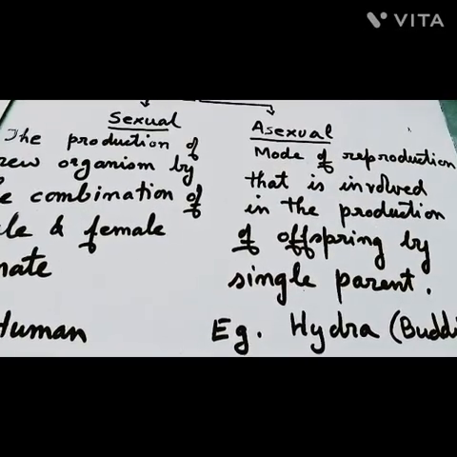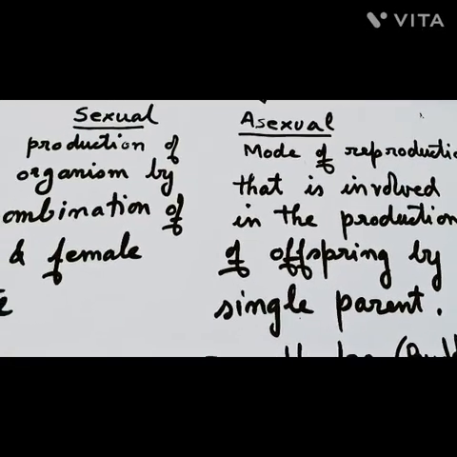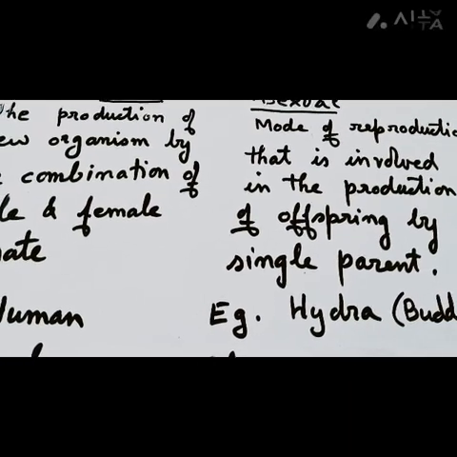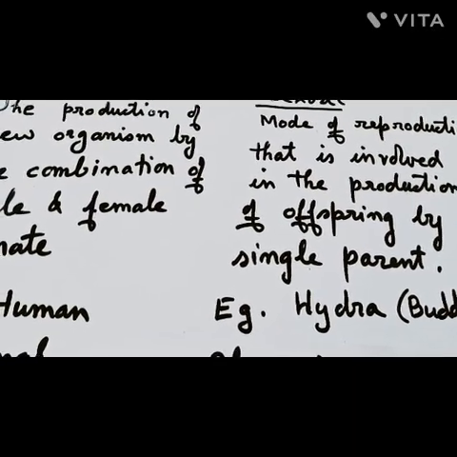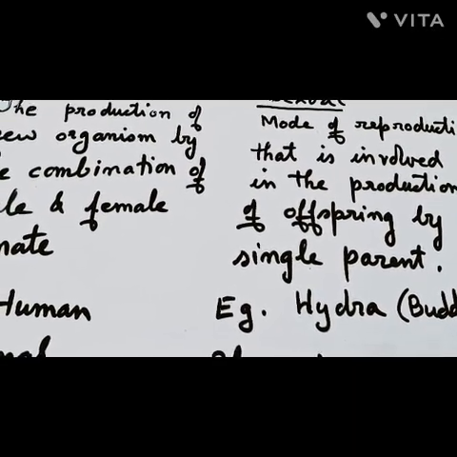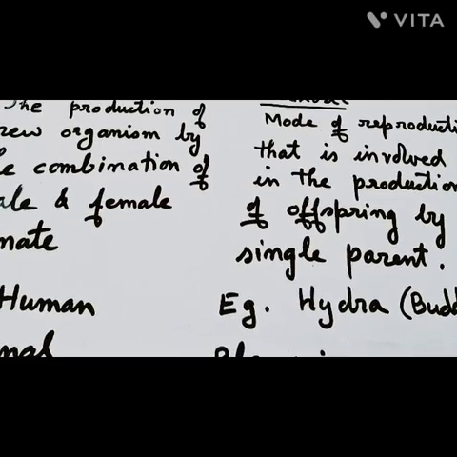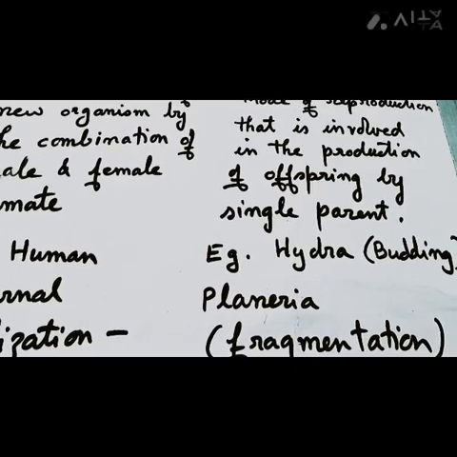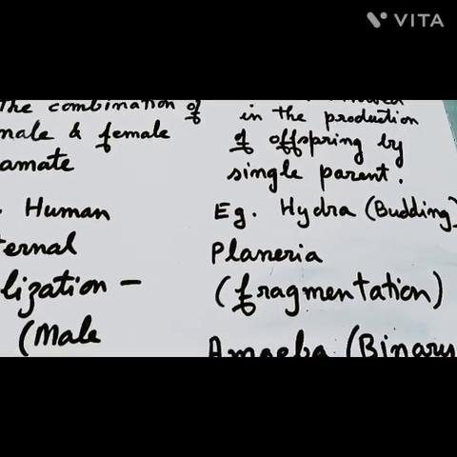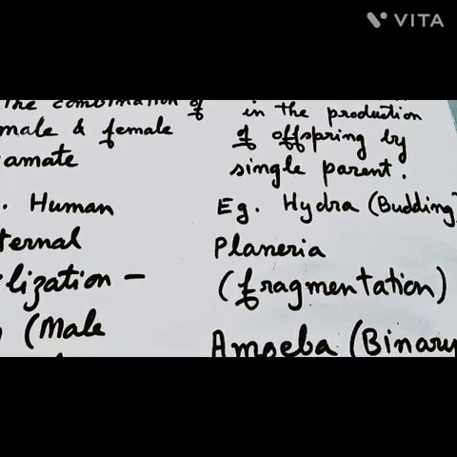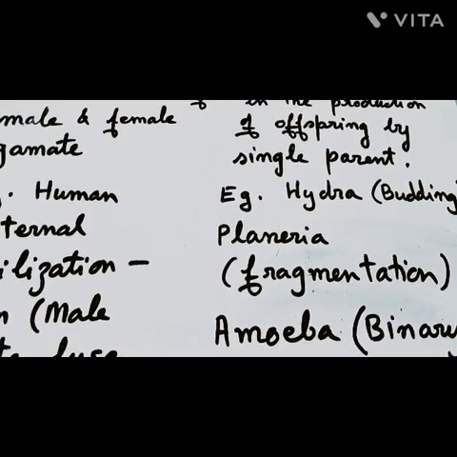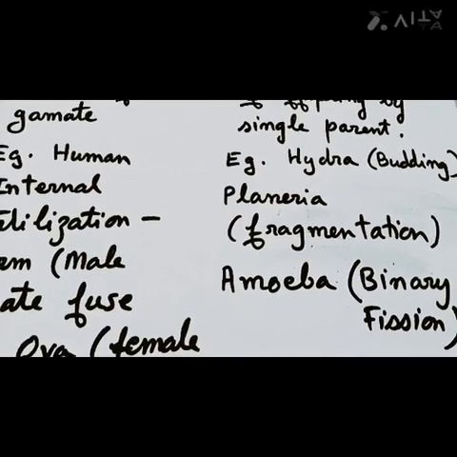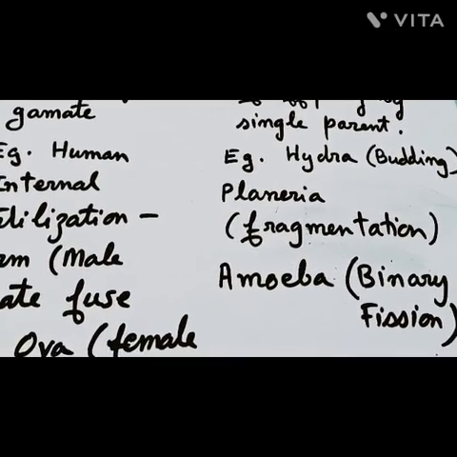In asexual reproduction, the mode of reproduction involves the production of offspring by a single parent. So there is no need of gametes. It's only a single parent that gives birth to the child. Example, hydra. Hydra reproduces with the help of budding. Planaria reproduces asexually with fragmentation. Amoeba reproduces with the help of binary fission.